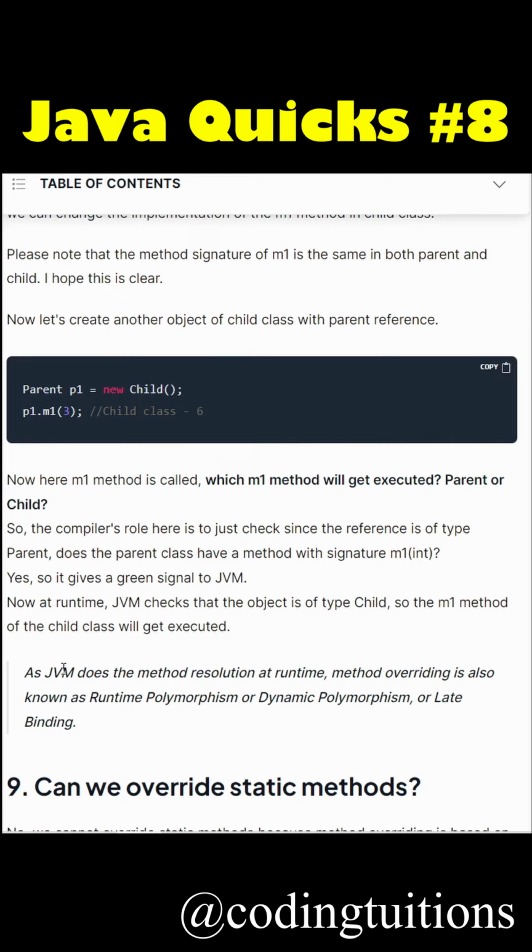This is why the JVM does the method resolution at runtime, and method overriding is also called runtime polymorphism or dynamic polymorphism or late binding. I hope this much is clear.